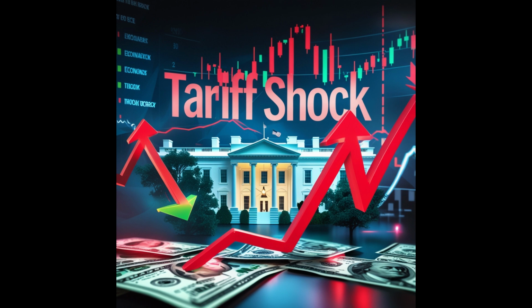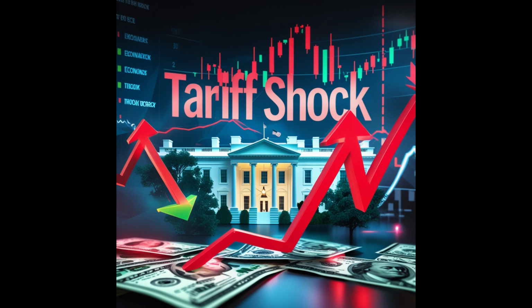And how do these tariffs impact inflation? We've talked about price increases, but what's the connection to the Fed's role? Imagine a chain reaction. Tariffs raise the cost of imported goods, forcing businesses to pay more for their inputs. To stay afloat, they pass those costs on to consumers, leading to higher prices across the board. That's inflation in action.